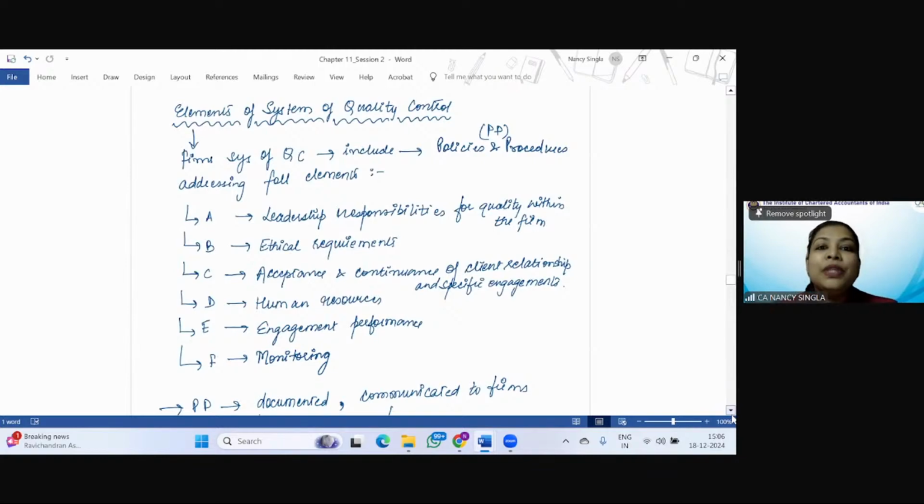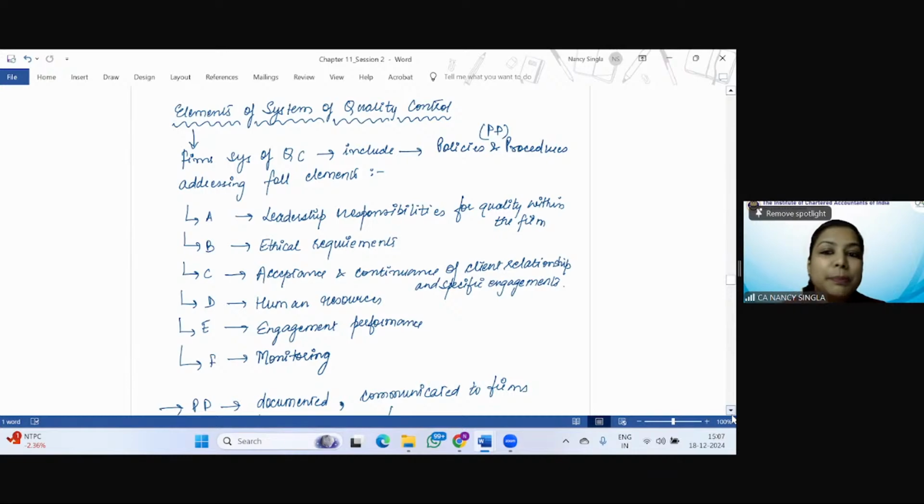Now, there are various elements of the system of quality control. That is, the system of quality control should include policies and procedures addressing various elements, and we have to discuss 6 elements: leadership responsibilities for quality within the firm, ethical requirements, acceptance and continuance of client relationship and specific engagement, human resources, engagement performance, and then the policies and procedures relating to monitoring of the system of quality control.